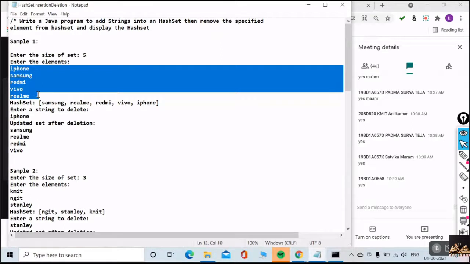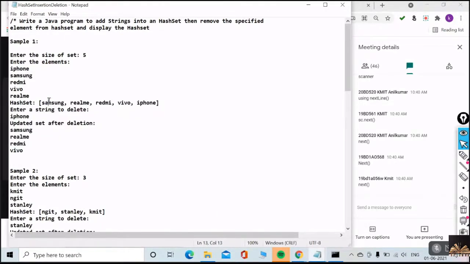Any string? Use the Scanner class. What is the method? nextLine is for a string, but only one word, no? One single string word. It's not a single statement. Okay? The next method, sc.next. Very good. Small n, it's not capital. Now after reading the elements, I'm just printing.